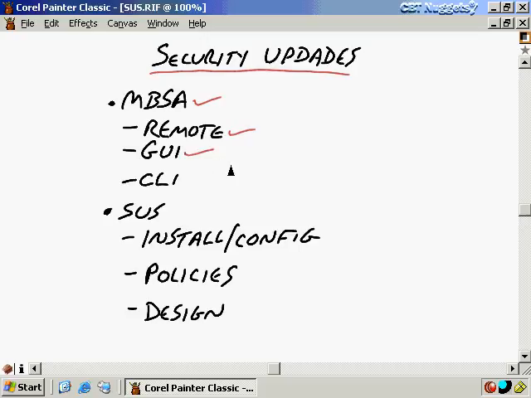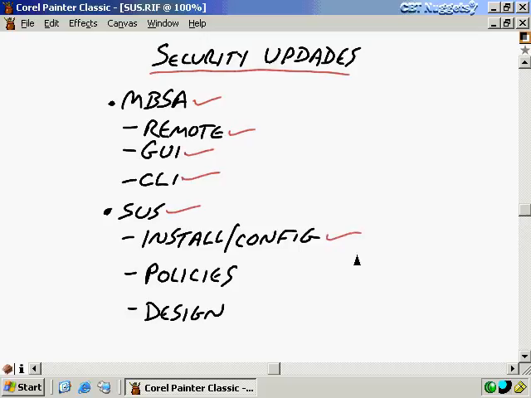remotely. Then you can use the basic GUI, which is probably the easiest way to do it, but you might also want to use the command line interface in order to use various scripts, or to get more control over the way MBSA runs. And then if you don't have the patches and updates you need, you can use SUS instead, or Software Update Services.